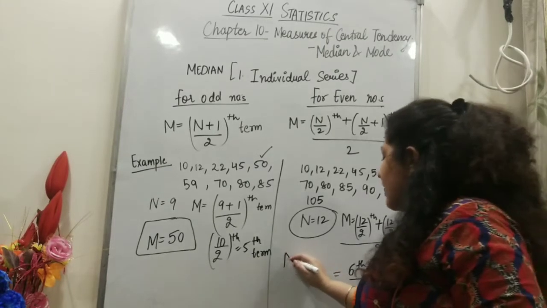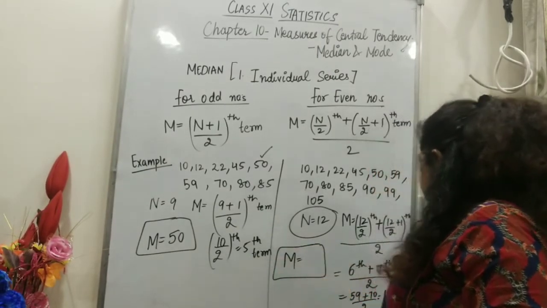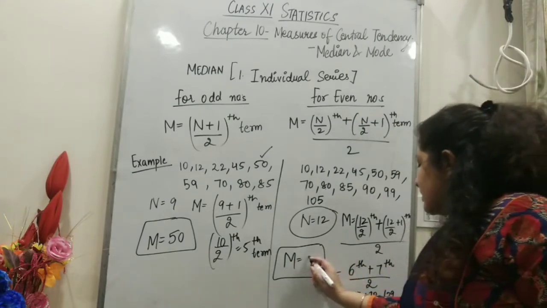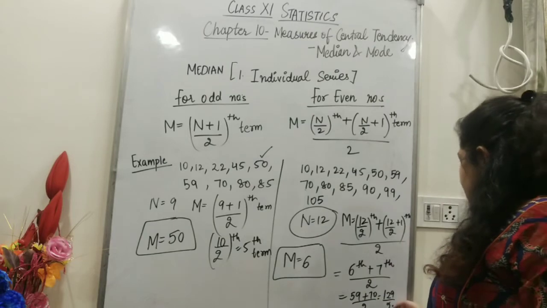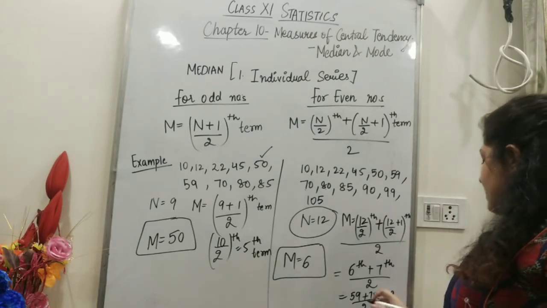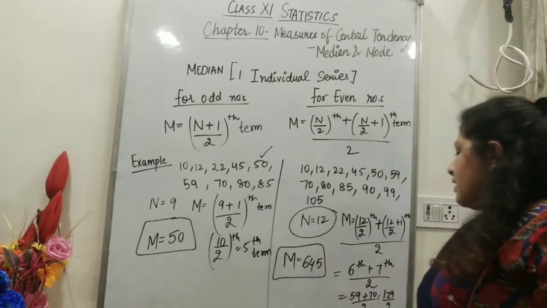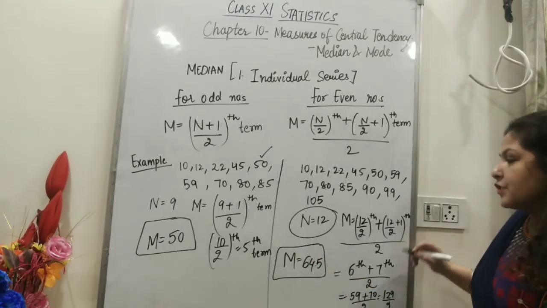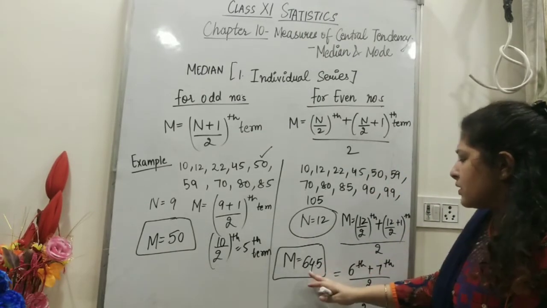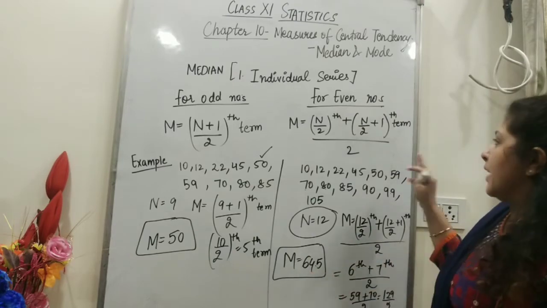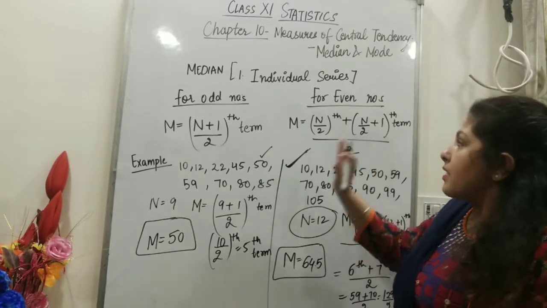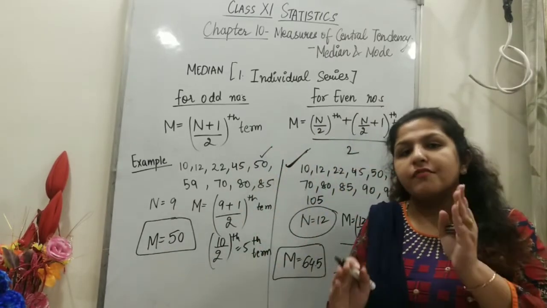Can you guess the answer? Can you calculate the answer yourself? 129 upon 2 will be 64.5. So here the median is not 59, not 70, but the average of the two. So 64.5 will be the median in this very example. I hope the individual series calculation of median is clear.